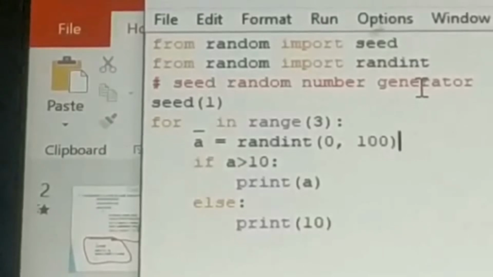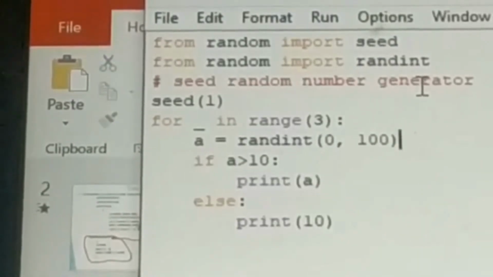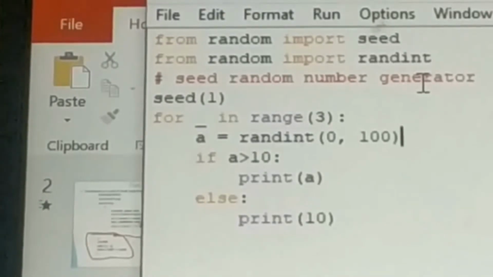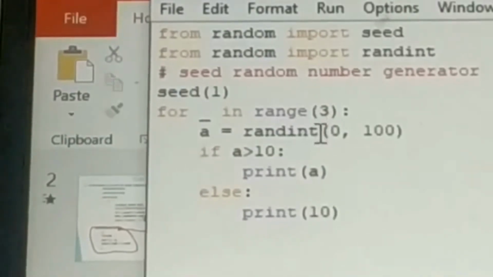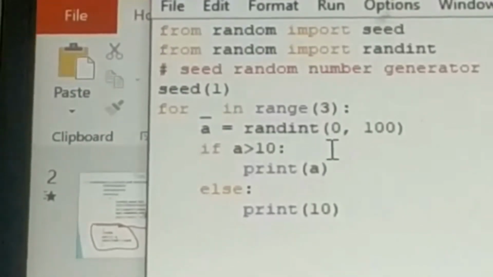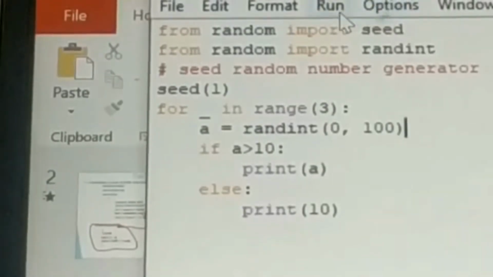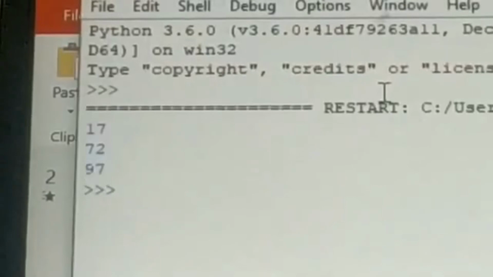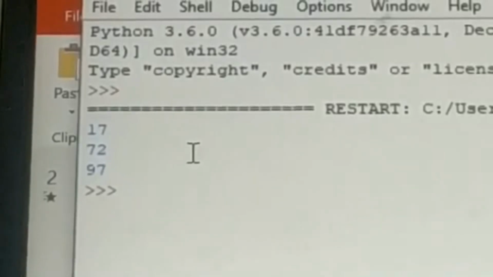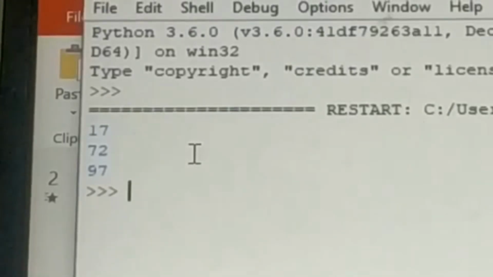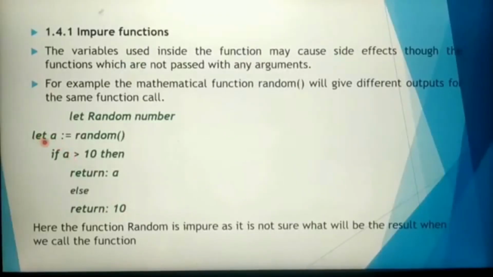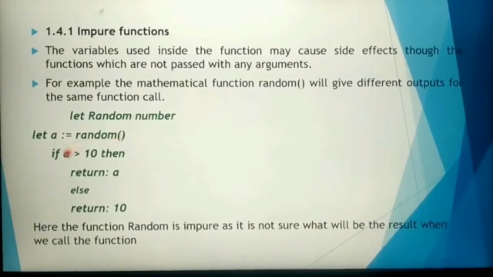Let's see an example of this algorithm. Here we can see an example for impure function. Impure function means the function variable will be affected, so each time this will produce different output values. Three times I call the function random, and all three times it will return different output. When I run this program, see, three times I call the function, and all three times the result is different. So this is called an impure function.